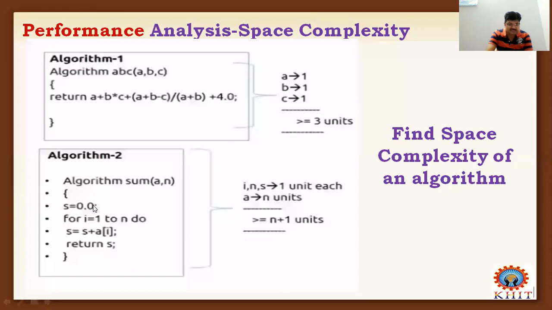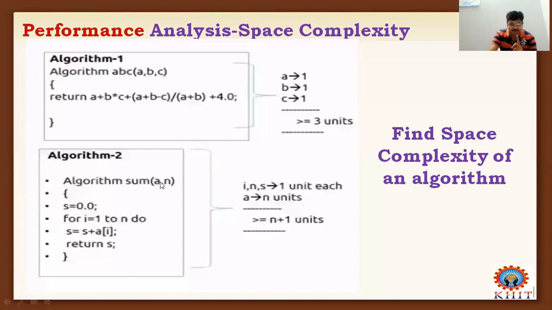These three variables occupy only one unit of memory each. Storing S is equal to 0 will occupy only one unit of memory location. For I is equal to 1, it will also occupy one unit of memory location.